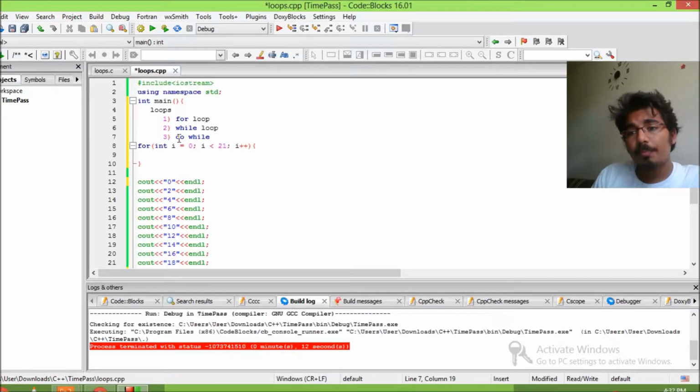Particularly in this video, we are going to talk about for loops. In the next video, we will talk about while loops, and the video after that, we'll talk about do while loops. So, loops, loops, loops. What are loops? When you want to understand loops, just assume that you're going in a car.